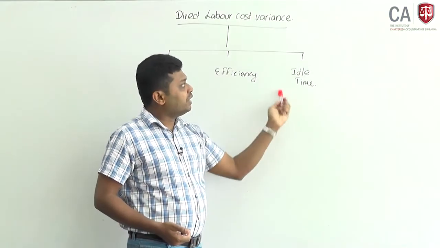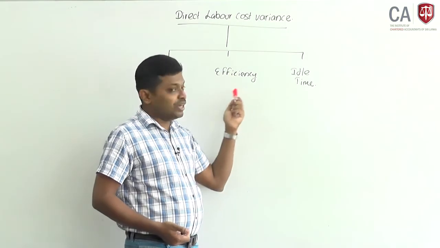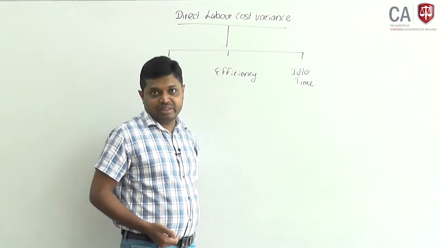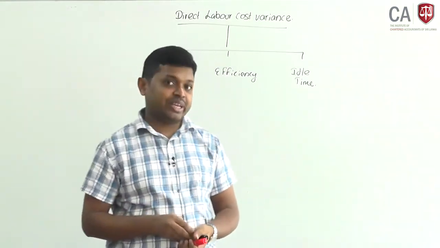Then idle time variance: there won't be any output being produced during the period. That is idle time. Therefore, it will always be a negative or adverse variance.